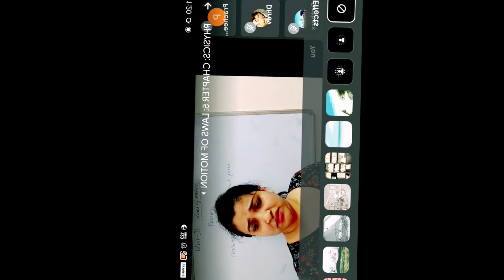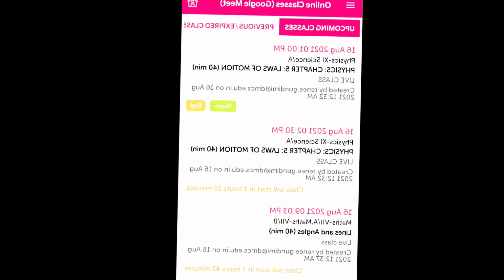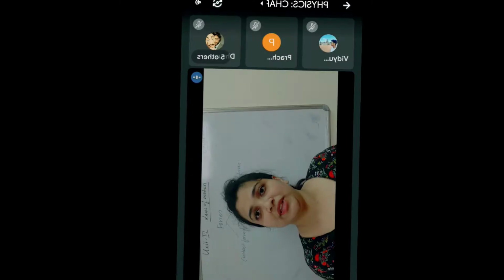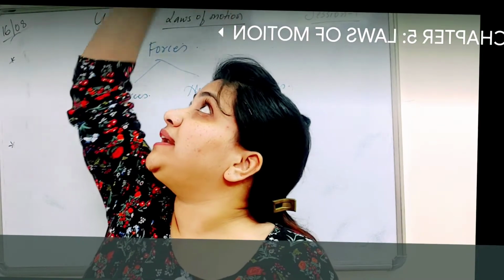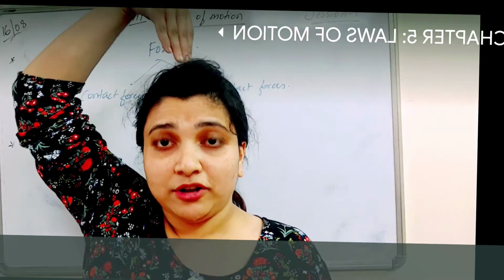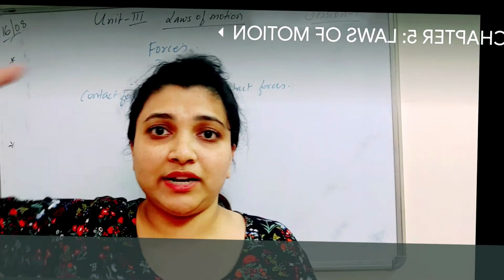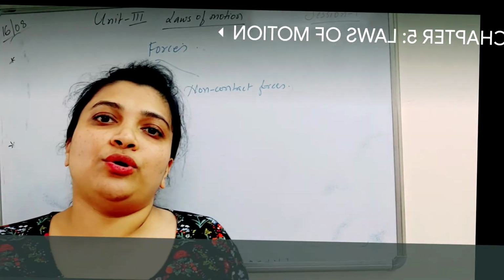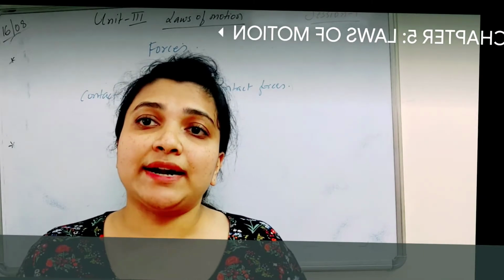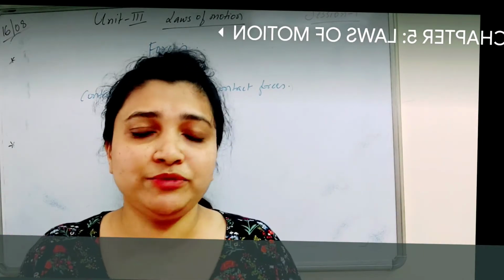This tripod stand is standing here because there is some contact force acting between the table and the tripod stand, right? There's also something called the normal force acting upon this object, the normal reaction, as we call it. So all these different forces are acting on one certain object.